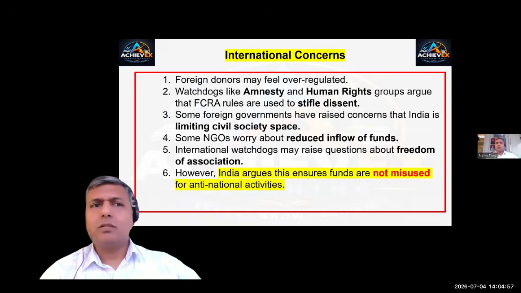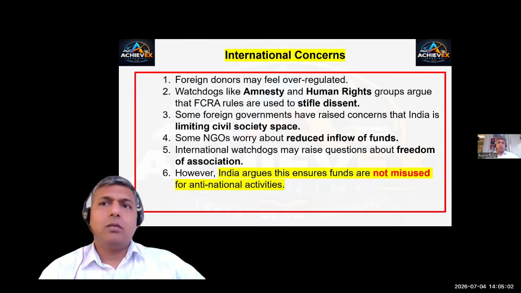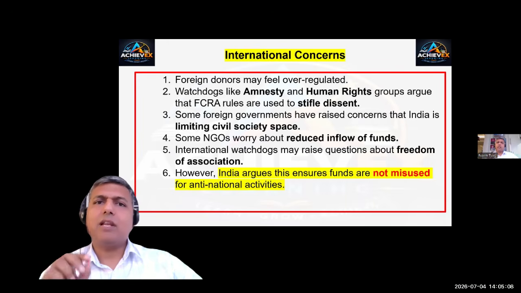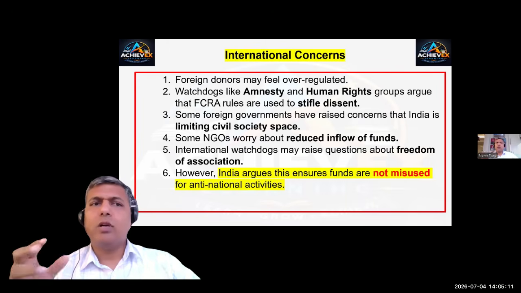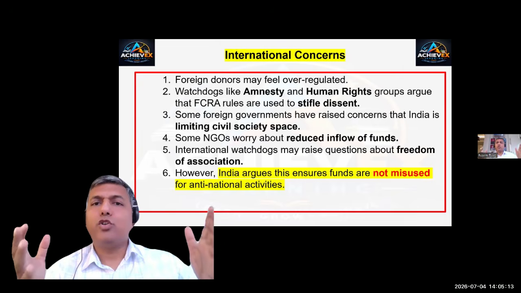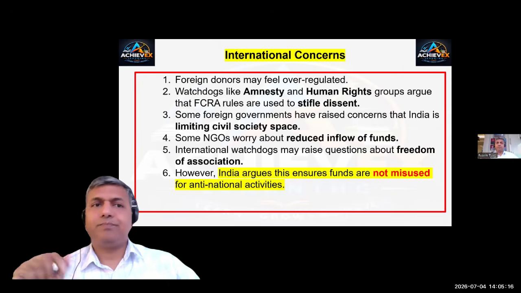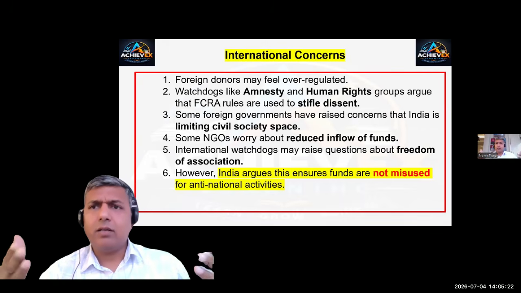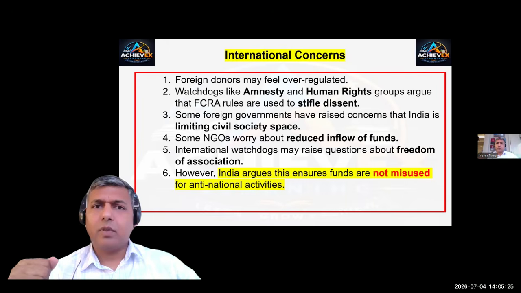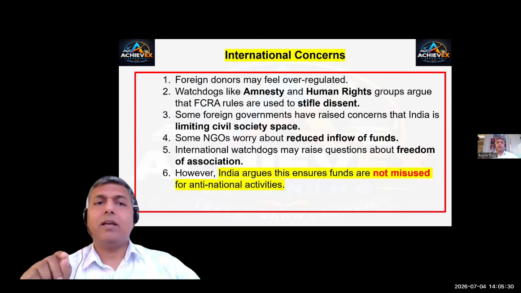What are the international concerns? Foreign donors are feeling over-regulated. Be it for our national security, if they feel over-regulated, no issues. Watchdogs like Amnesty International and human rights groups urge that FCRA rules are used to stifle dissent. Some foreign governments have raised concern. Read United States of America and Amnesty International and human rights organizations have raised concern that India is limiting civil society space. It is restricting civil society, how they function, and they are being over-regulated.